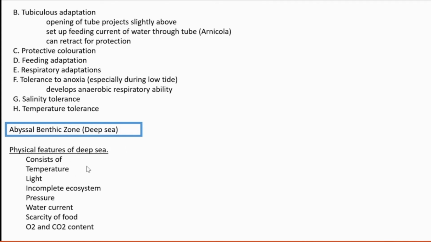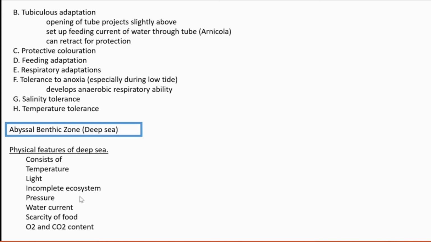Physical features of deep sea. It is deep and so it's a zone below 6,000 meters. Temperature. What about the temperature there? It is very cold, between 1.9 degrees Celsius and 4 degrees Celsius. Light is totally absent. So it's dark.